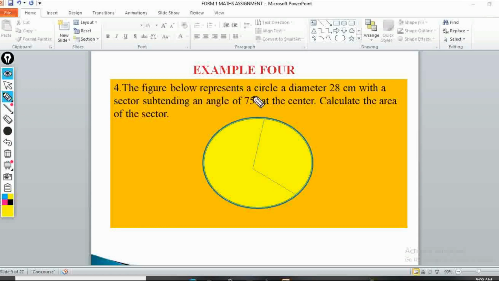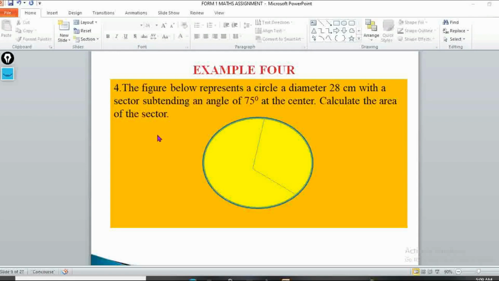So the figure below represents a circle of diameter 28 centimeters with the sector subtending an angle of 75 degrees at the center. So calculate the area of the sector. So the whole of this is the sector, then this angle here is 75 degrees. Okay, so we are going to look for this area here.